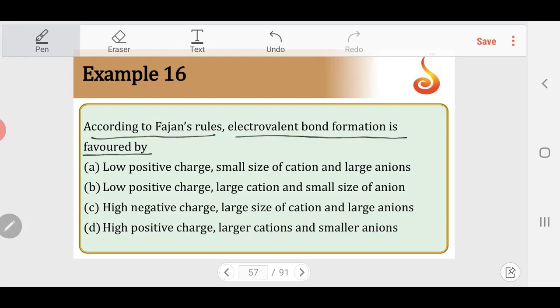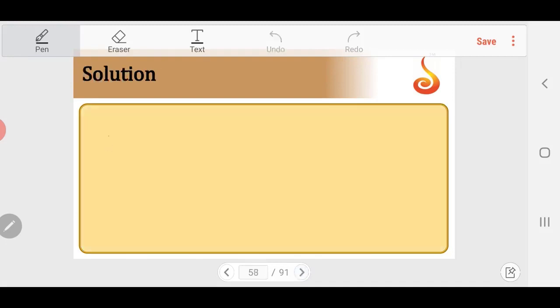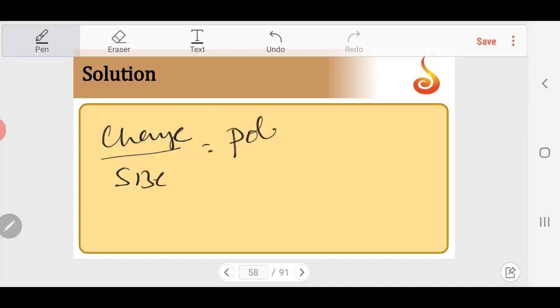So the size of the cation should be larger, and the size of the anion should be smaller. And also the charge on the cation will matter the most. If the charge on the cation is higher, the polarizing power will be high. So the charge by size ratio is called polarizing power. The higher the polarizing power, the more it introduces covalent character. So the first elements in the alkali metals and alkaline earth metals, that is lithium and beryllium, have predominantly covalent compounds because of their high polarizing power.